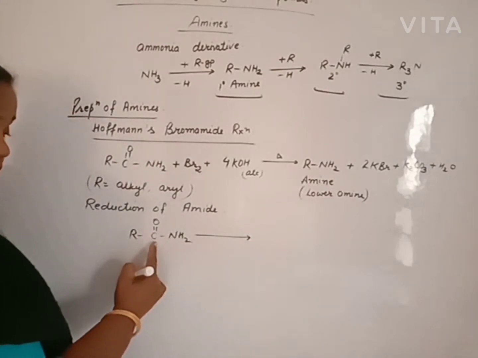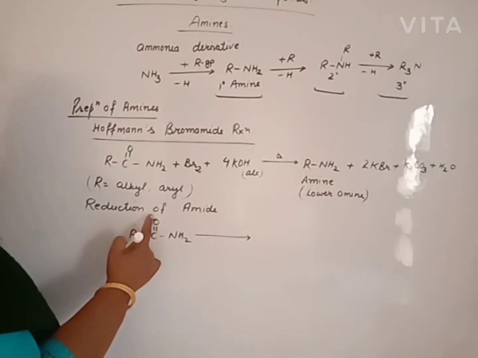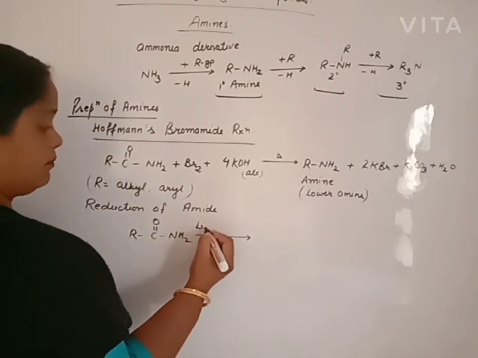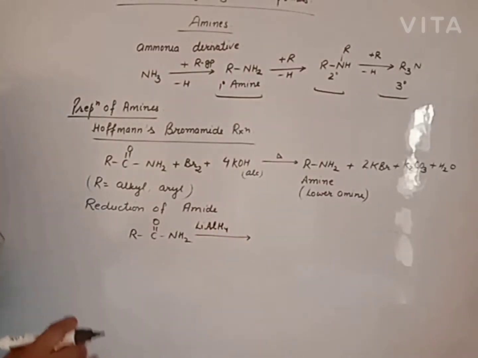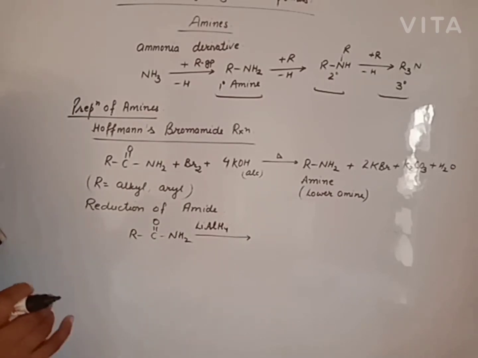Beta, for reducing the CO group, we may use lithium aluminium hydride, hydrogen with nickel, platinum or palladium, tin in HCl, iron in HCl, zinc in HCl.